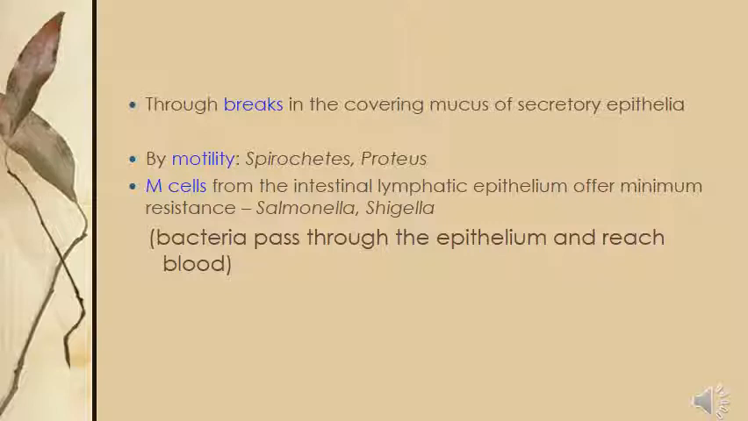M cells of the intestinal lymphatic epithelium offer minimum resistance. Bacteria pass through the epithelium and reach the bloodstream. So M cells in the intestinal lymphatic epithelium can help the bacteria, because they have minimum resistance against bacteria, and bacteria can spread through the M cell. These are common ways of spreading of bacteria.